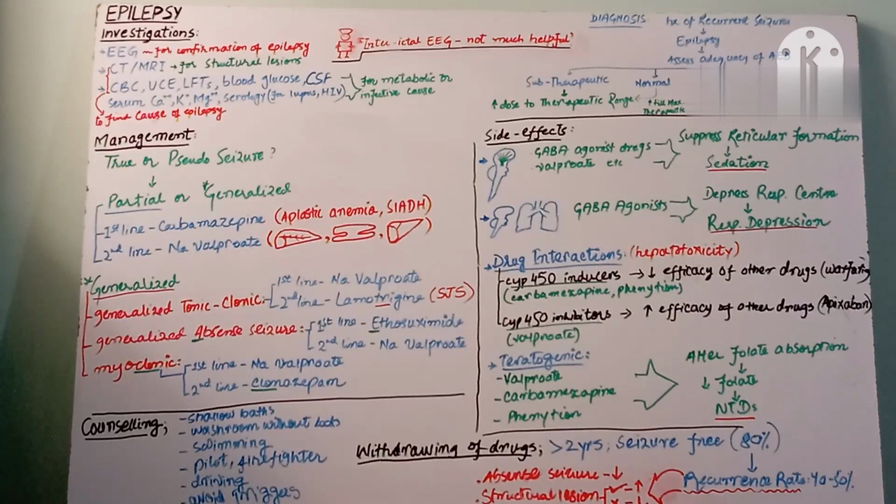What will you do with the first line drug? The question is that you won't stop the first line drug immediately. Keep this in your mind. You have to decrease the dose of the first line slowly and gradually. When will you do that? When the second line drug reaches the mid therapeutic range, or when the second line drug controls the seizure attacks. At that time, you will decrease the first line drug gradually, slowly. Okay, same phenomenon for all the first line, second line drugs, whether for partial seizure or for generalized seizure.